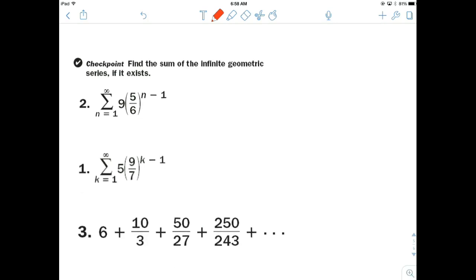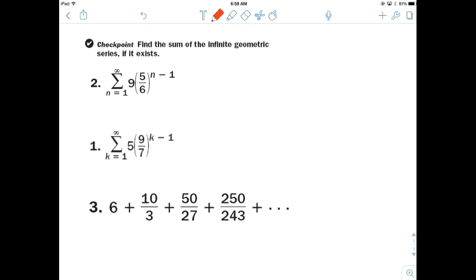All right, I've got a checkpoint for you. I'm going to have you do these problems on the quiz at the end of this lesson.